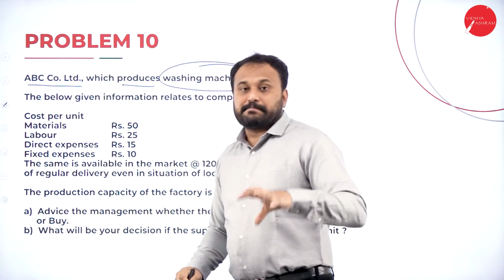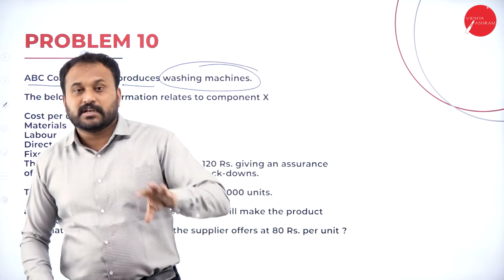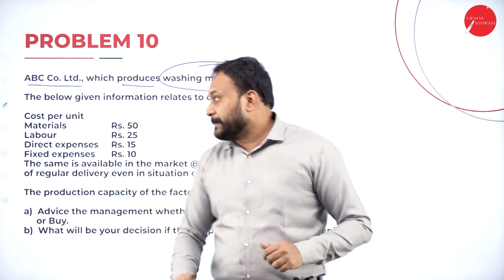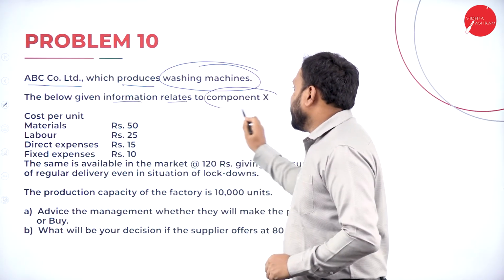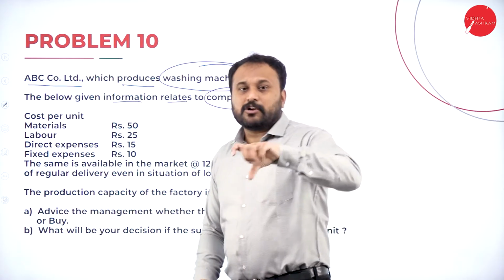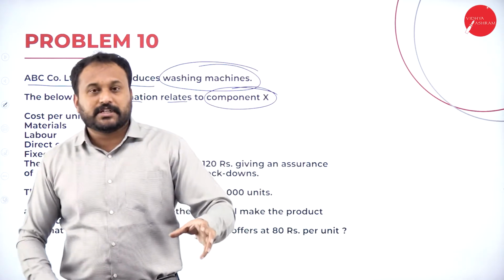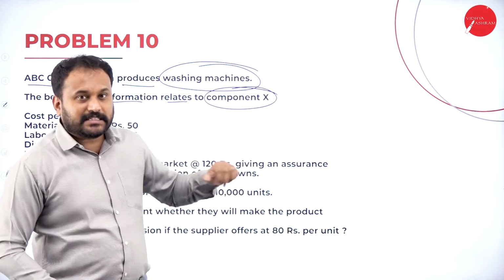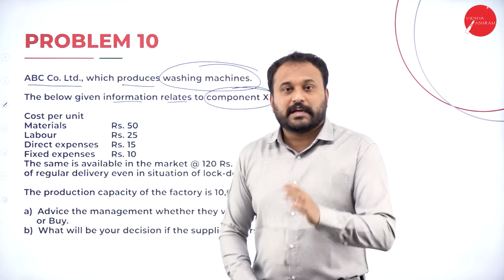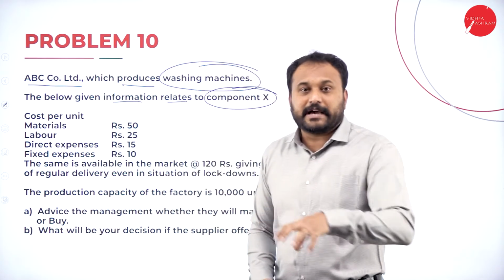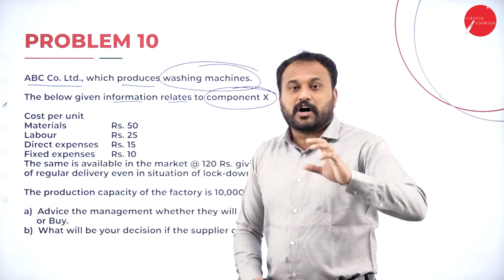So this is a company which manufactures washing machines. The below given information relates to component X. That means there is one component in washing machine which is termed as X. There is one particular component. Done. So we got to know ABC is a manufacturing company and they manufacture a component of a washing machine,